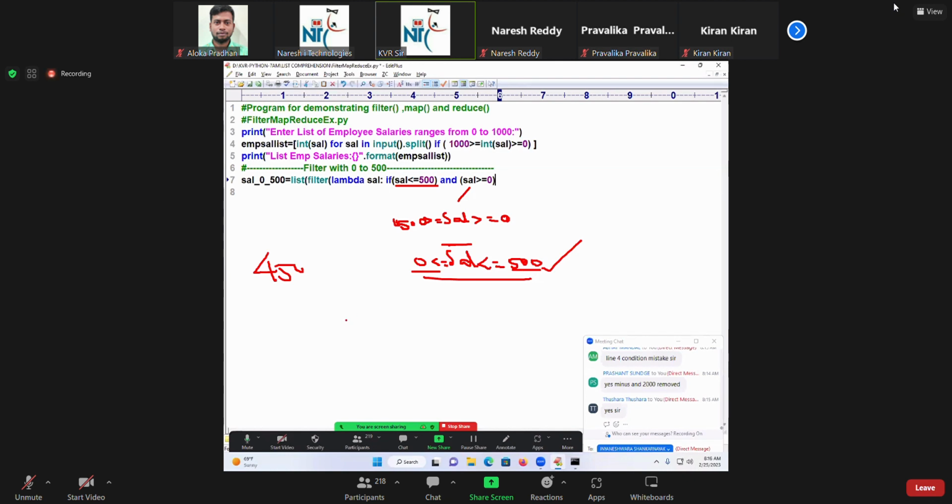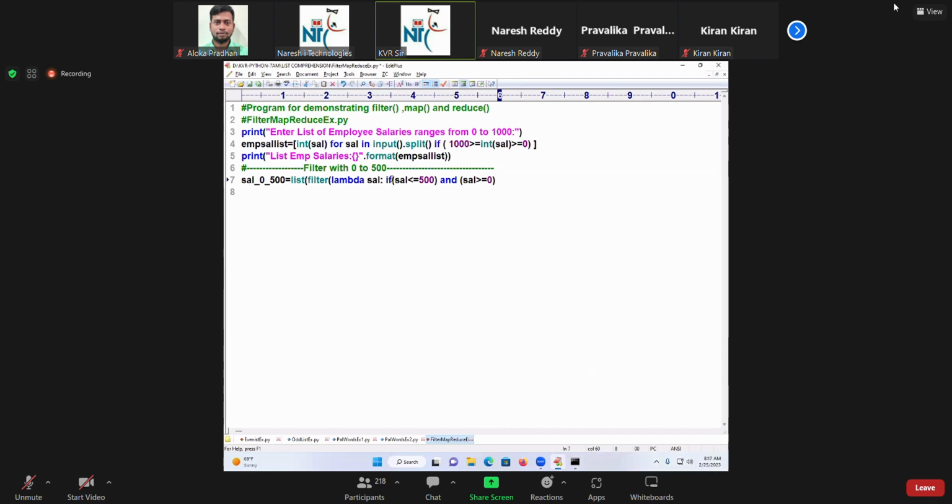If 500 is coming, 500 is greater than or equal to 0 and 500 is less than or equal to 500. Equal to symbol is there, so that is selected. To make it look more difficult, I will write like this: 0 less than or equal to shall less than or equal to 500. Try to write compact code always.